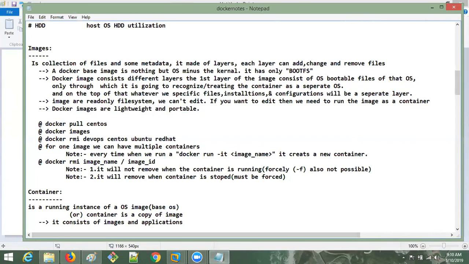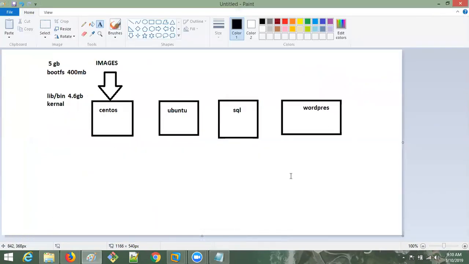So this is about images, and now let me go and create the containers, and there only we are going to download the images. We are not creating containers separately and then assigning downloaded images to them. If you want to run the image, you have to create the container.